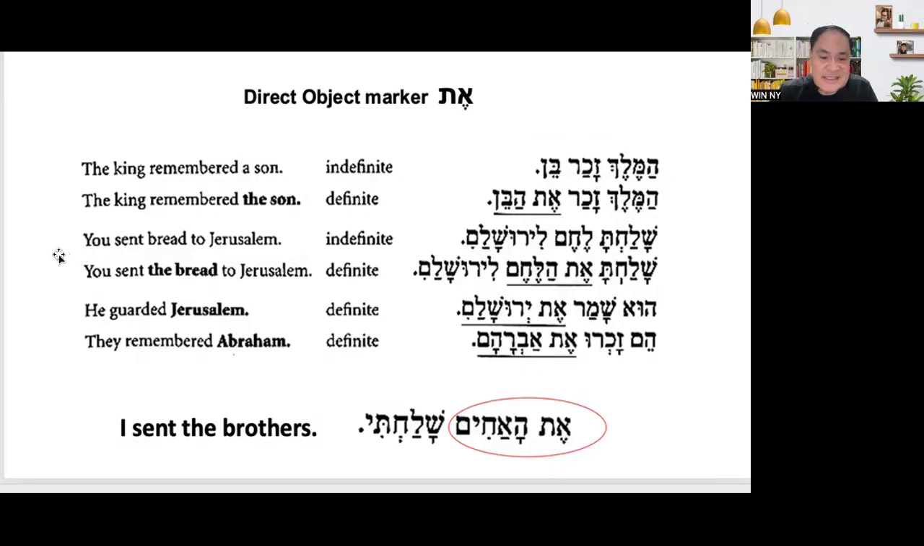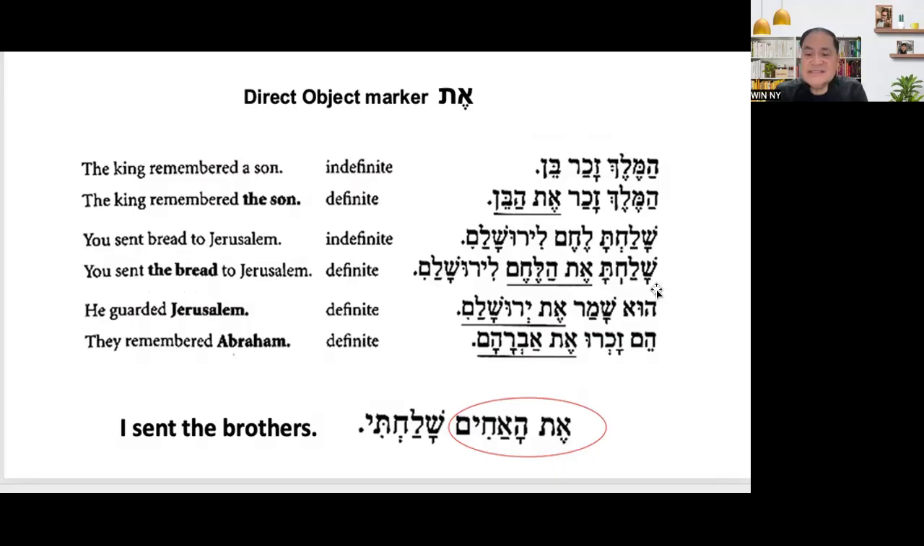Let's go to another sentence. You sent bread to Jerusalem, indefinite: shalachta lechem Yerushalayim. And then let us see the definite. On the first sentence, you sent bread. Here, you sent the bread to Jerusalem.